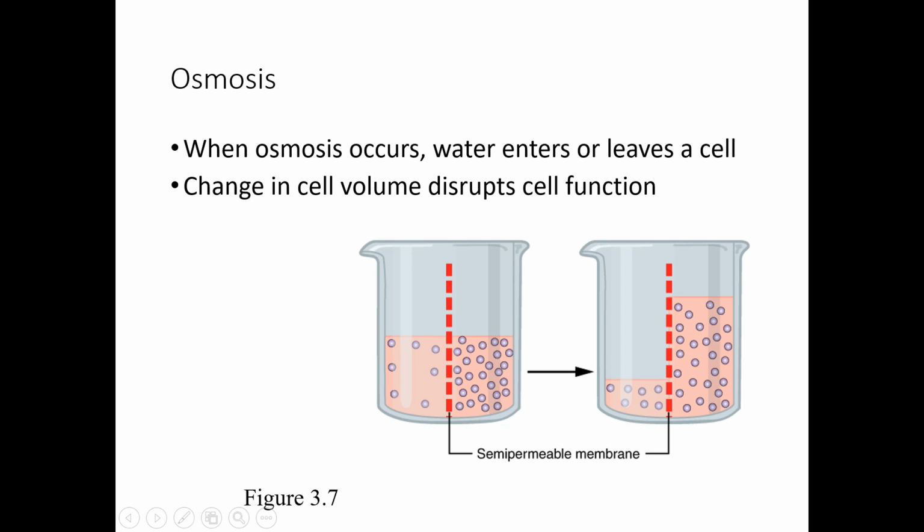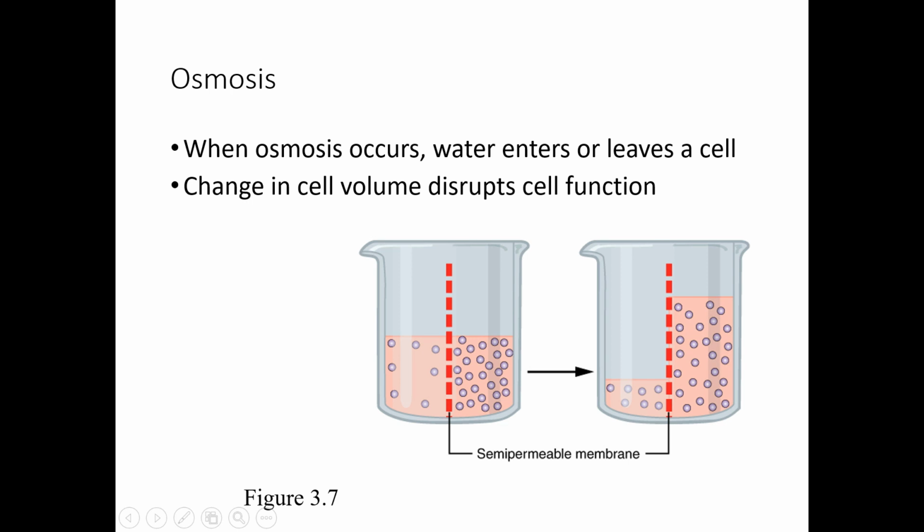Again, I'm not asking about those molecules of some substance. I am asking about water. You can see that there is more water on the left side. So, because of osmosis, water starts moving to this right portion of the cup, from the area of high concentration of water to the area of low concentration of water, until concentrations equalize. That's what happens.